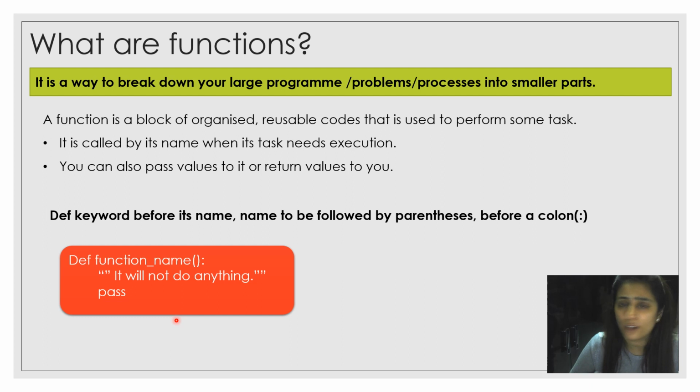You can call it any number of times without having to worry about logically structuring its code into your main code every single time. I hope it is clear to you about the functions.